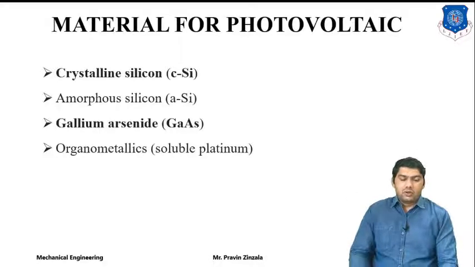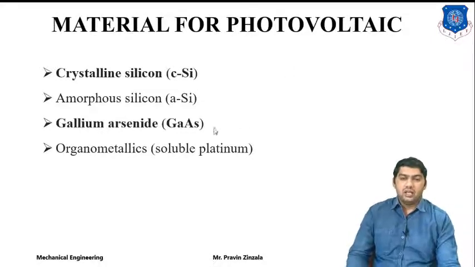Materials for photovoltaics: different types of material are used for different types of solar panel according to availability, requirement, efficiency, solar intensity, or initial cost. We can select different materials for different locations, and different countries utilize different materials for availability and low cost of solar panels. The basic material used for solar panels is crystalline silicon, meaning CSI.